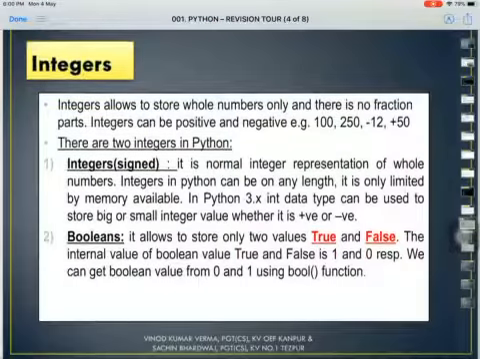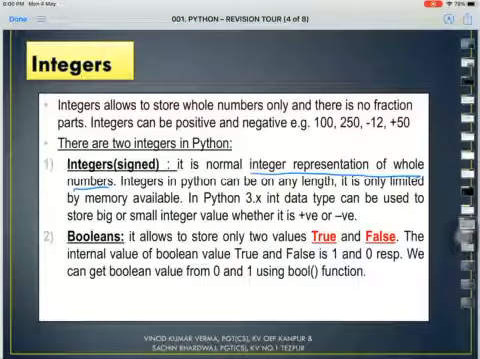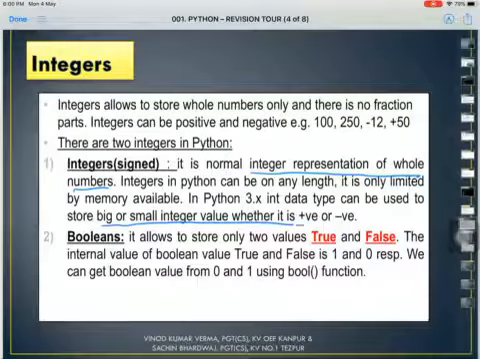Now let us see the integer in depth. It is the normal representation of whole numbers. Let us do it quickly since we have done this concept in class 11th also. We can have any big or small integer value, whether positive or negative. Just remember that a whole number should not have a decimal part, so it becomes an integer. Next we have booleans. As I told you, we have only two possible values, either true or false.